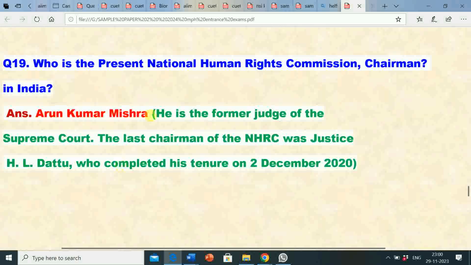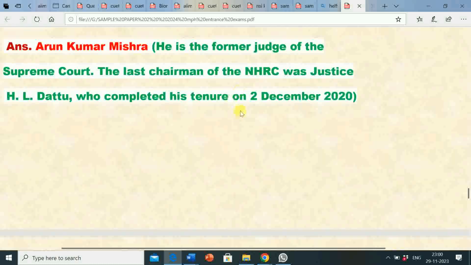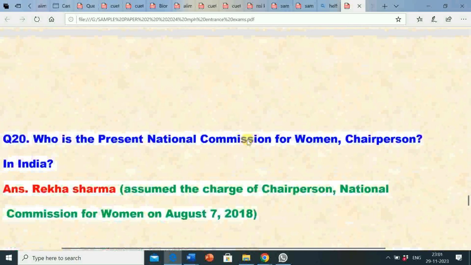Question number 19. Who is the present National Human Rights Commission Chairman in India? Its answer is Anu Kumar Misra. Mr. Anu Kumar Misra is the present National Human Rights Commission Chairman in India. So its explanation is, he is the former judge of the Supreme Court. The last chairman of the NHRC, National Human Rights Commission, was Justice H.L. Dattu, who completed his tenure on 2nd December 2020.